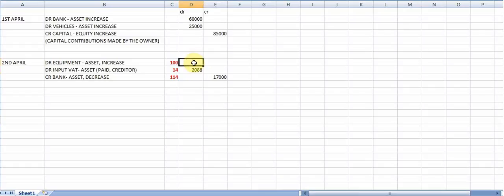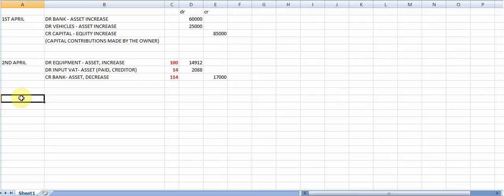Then your equipment will be 100%, so you're going to say 17,000 was representative of 114%, and I'm going to times by 100 because I want 100% for equipment, and rounded to a full Rand value, it's 14,912. So that will be the entry where you have purchased your asset equipment.